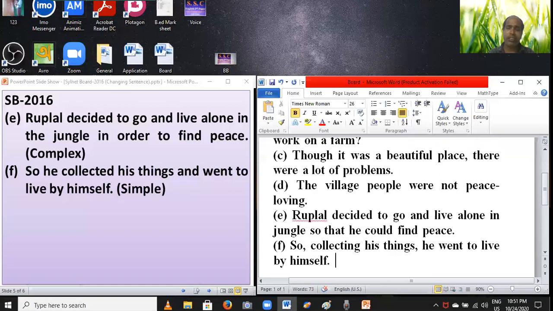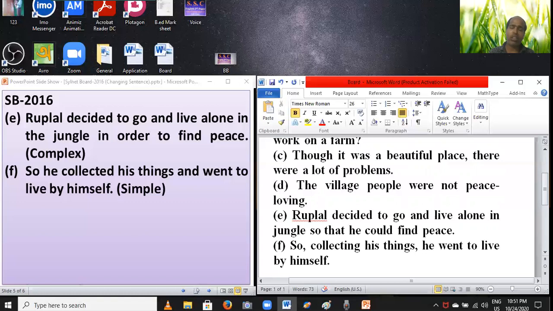Or you can write: after plus B1 plus ing, or by plus B1 plus ing, or only B1 plus ing.